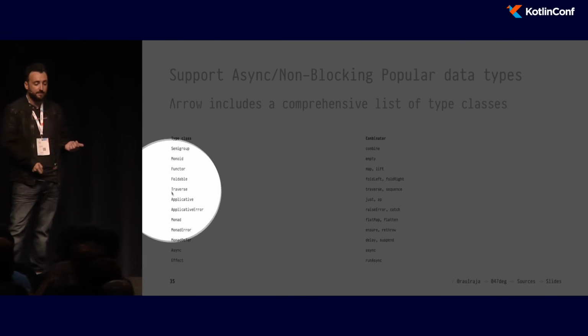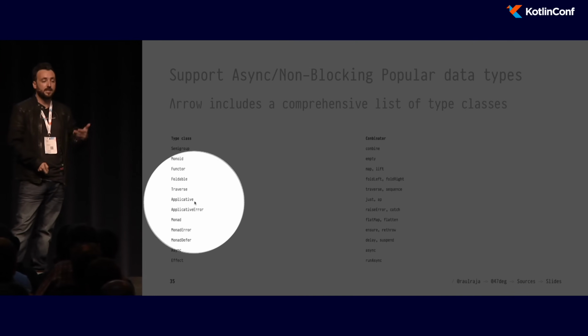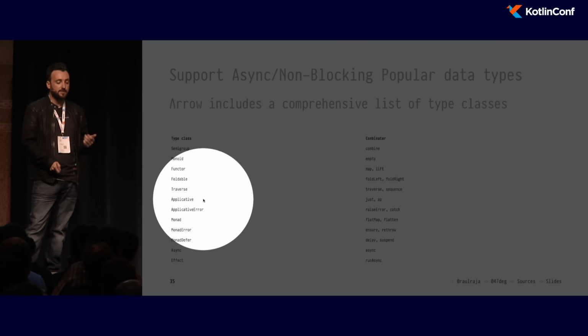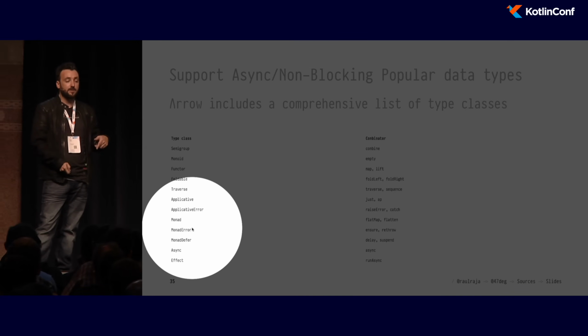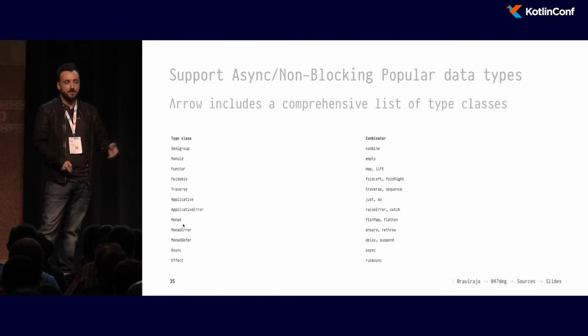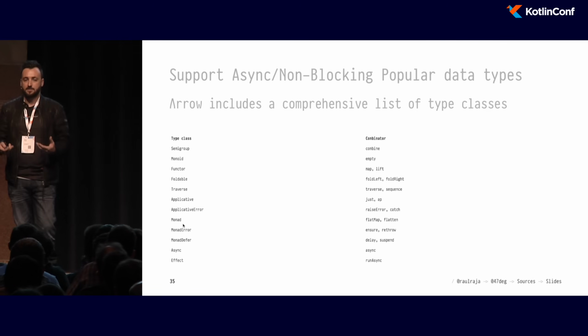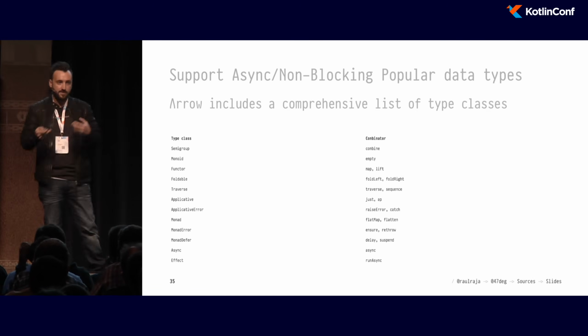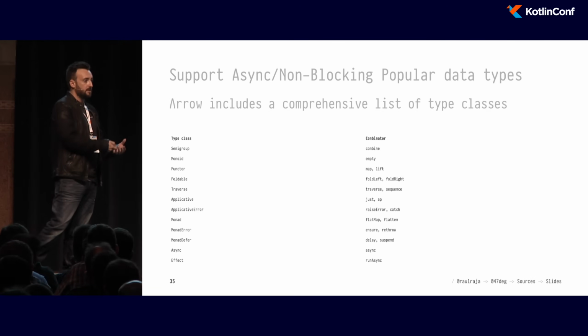If you wanted to lift errors, like exceptions, you can use ApplicativeError. If you wanted to compute sequentially and still short circuit on error, you can use MonadError. If you wanted to compute sequentially, you can use Monad, and so on. So you can make your programs depend on these abstractions instead of the actual concretions that frameworks give you.